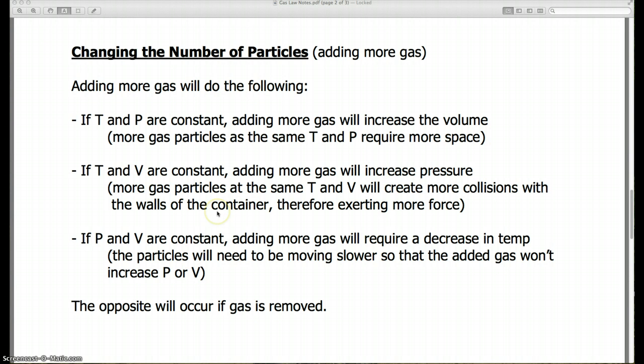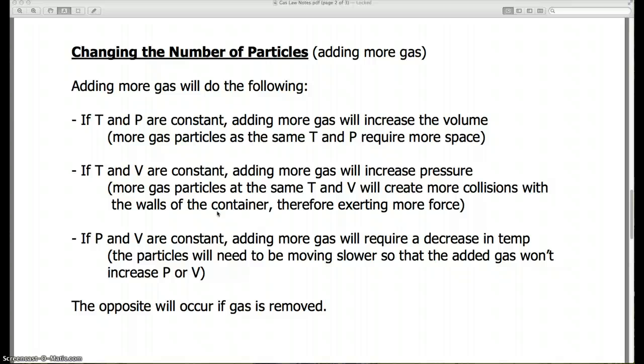If temperature and volume are constant, adding more gas will cause an increase in pressure. So that makes sense. If we have a can, some sort of metal can, its volume doesn't change. We keep it at a constant temperature. If we add more and more gas, the pressure will increase.